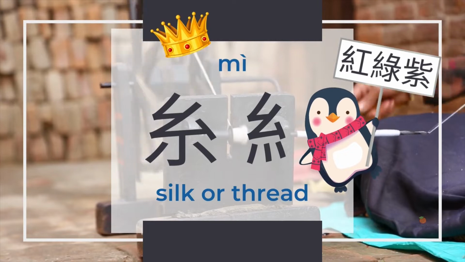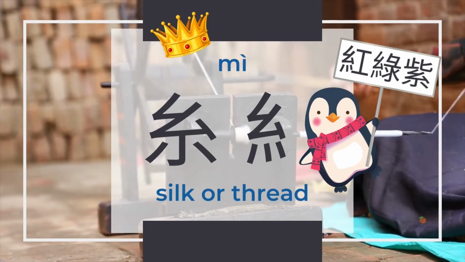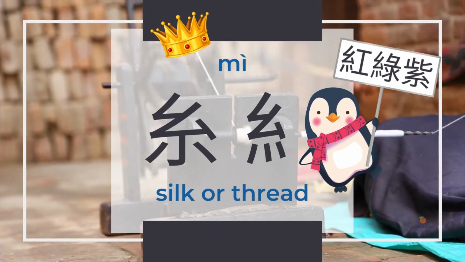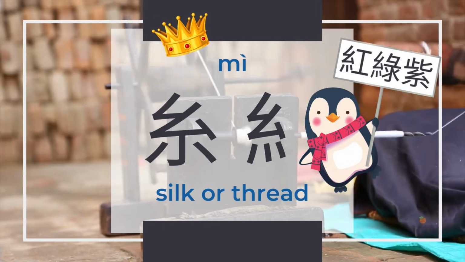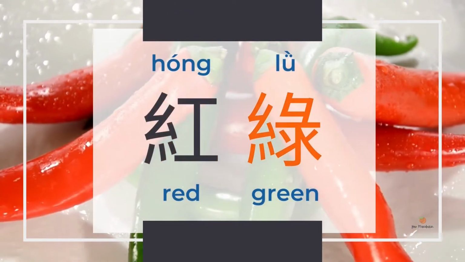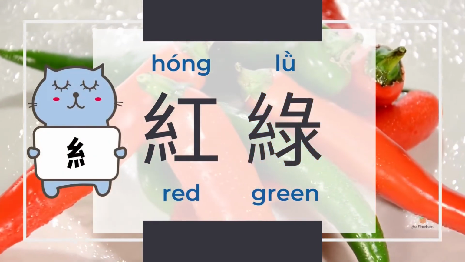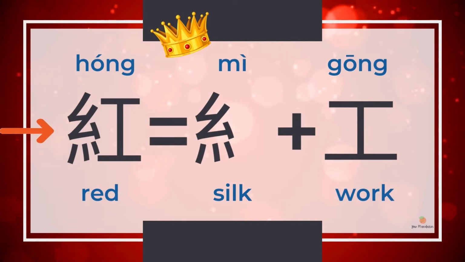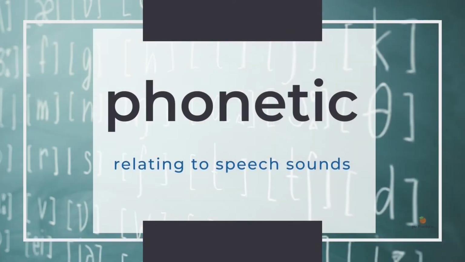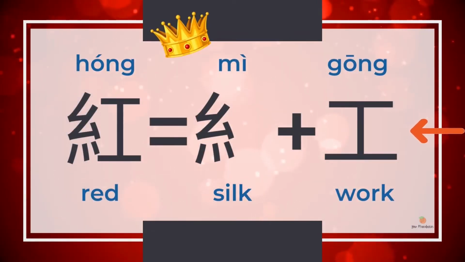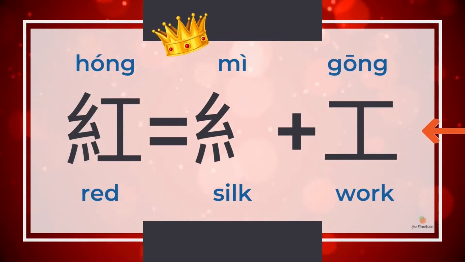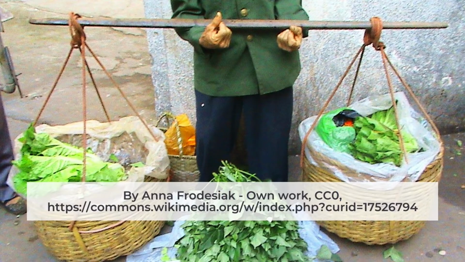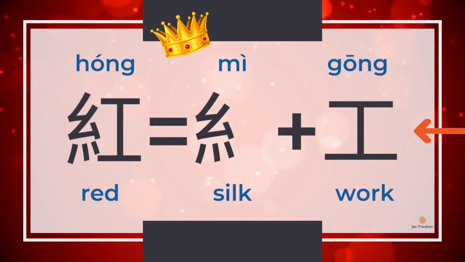I'll introduce 3 colors relating to mi, silk or thread. For the 3 tiny dots mi, we have 红 red and 绿 green. Now we know the left part is mi, silk or thread. How about the right part? They are both phonetic. The right part of 红 red is 工, and the shape of 工 looks like a carrying pole, and 工 means work or labor.